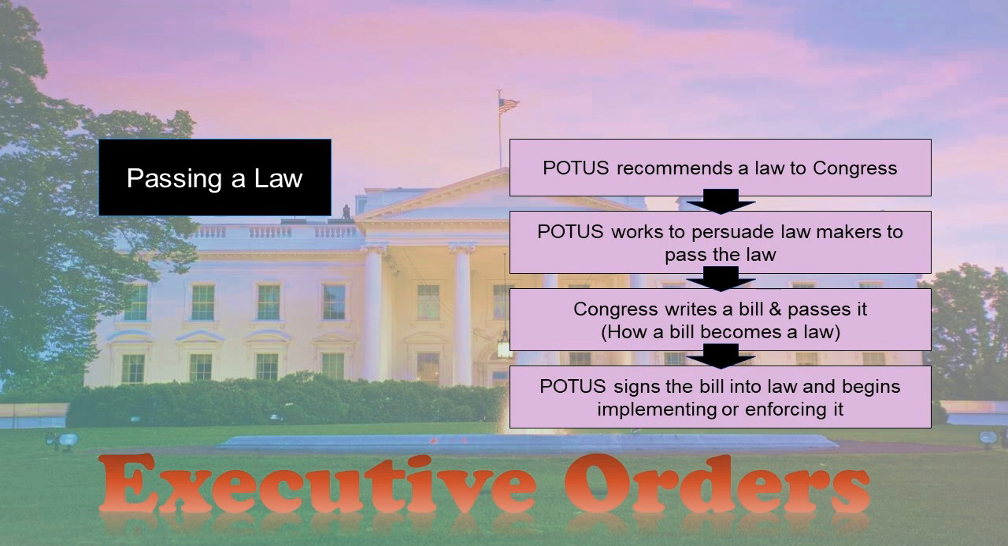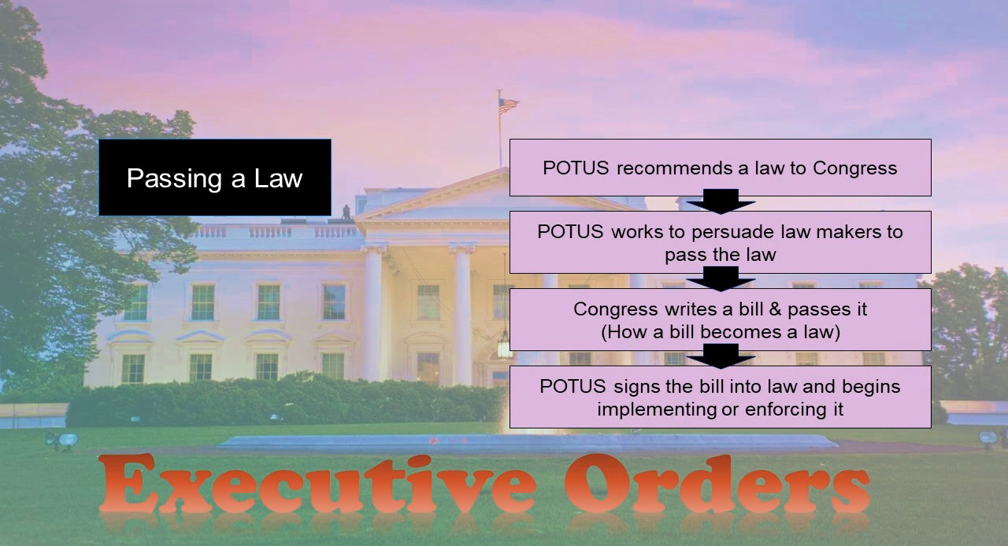Then, the next step, the president is going to work to persuade members of Congress to pass the law that the president likes. So the president may be using their relationships with congressmen that they've had in the past. The president may be exchanging favors with allies. Maybe he'll visit that congressman's district, or he'll help that congressman on the campaign trail or something like that. But the president will do what they can to persuade members of Congress.